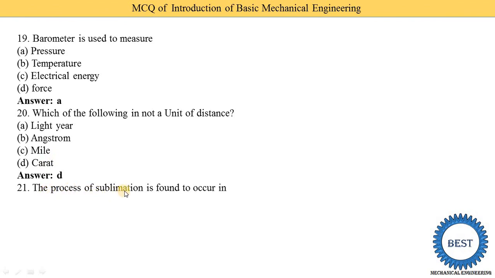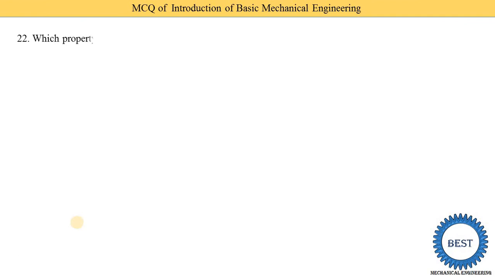The process of sublimation is found to occur in which substance? Option A liquid N2, option B solid CO2, option C solid O2, meaning oxygen, and option D air. I already explained these things. Sublimation means a solid is directly converted to vapor, and solid CO2 is directly converted from the solid state to the vapor state. So option B is the correct answer.